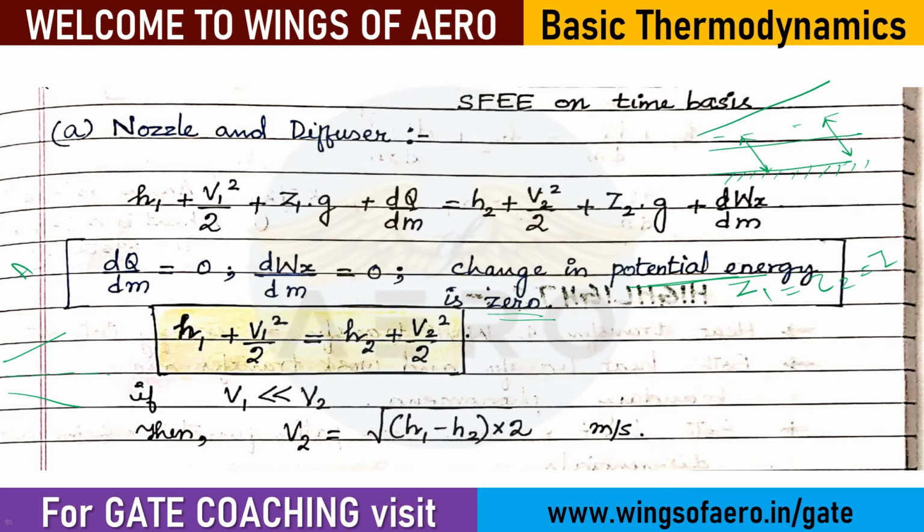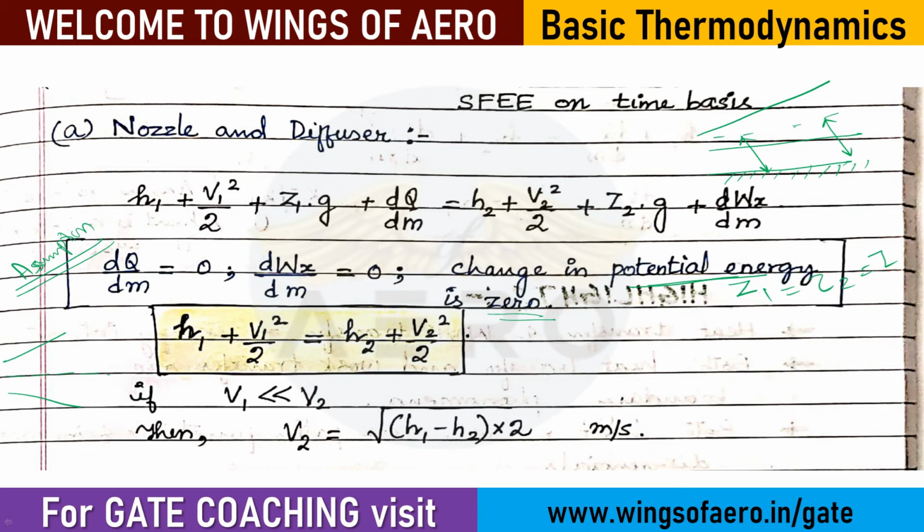As you know, in the upcoming exam there is a possibility of getting a multiple selection type question. For example, they will give you some options and you need to choose the right one. So you should know the assumptions for each and every application: where the heat is added, where the heat is liberated, which component does the work. Here in the nozzle and diffuser, no heat is added or liberated, no work is done, and the change in potential energy is 0.